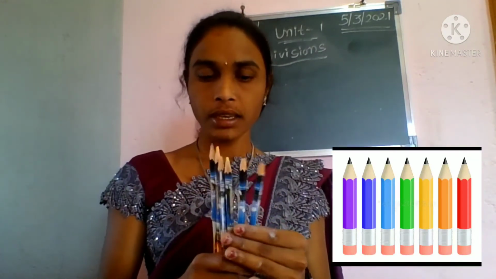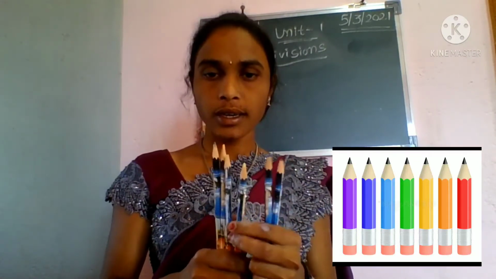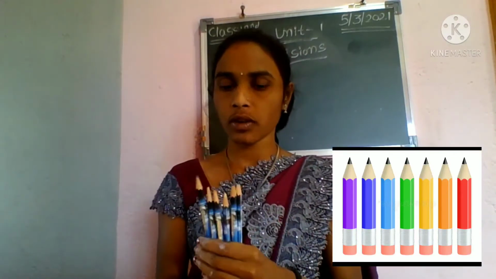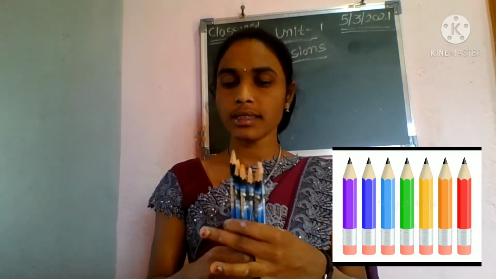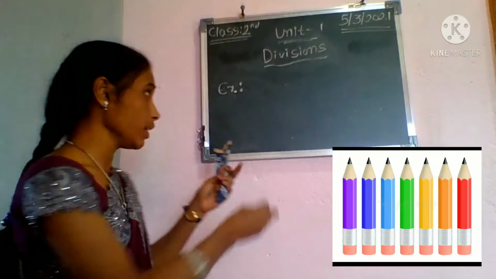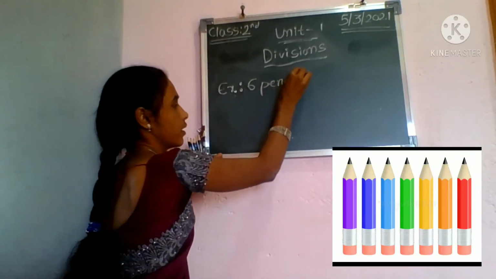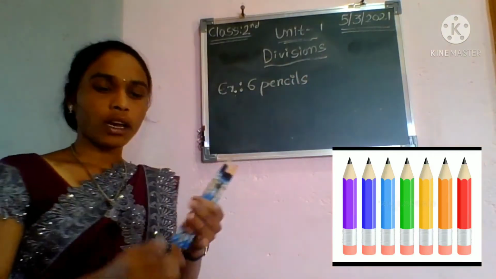Count with me. 1, 2, 3, 4, 5 and 6. How many pencils do I have? 6 pencils, right? How many? 6 pencils.